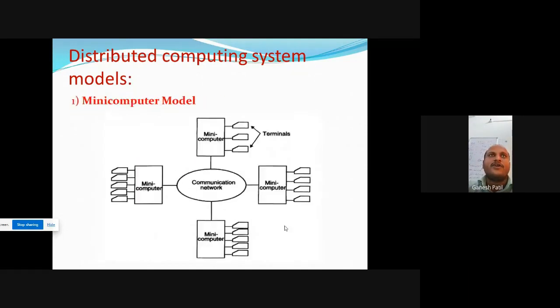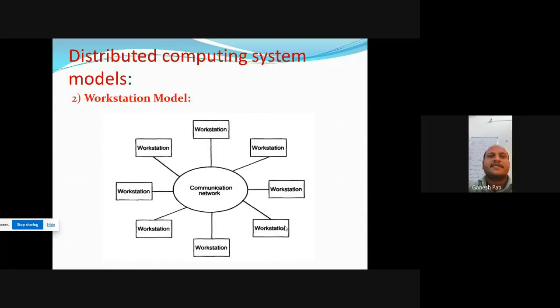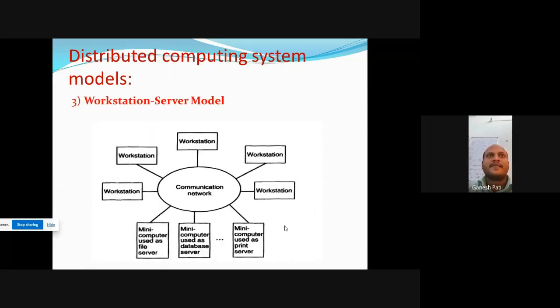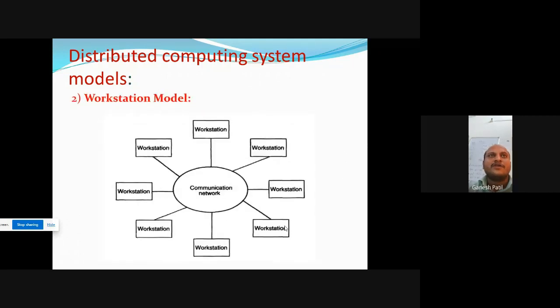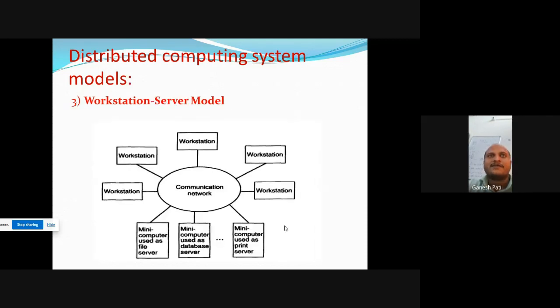There are a total of 5 models. First model is the mini computer model. Second is the workstation model. Third is the workstation server model. Here client server communication will happen. In the workstation model, only client to client communication will happen with the help of the communication network.